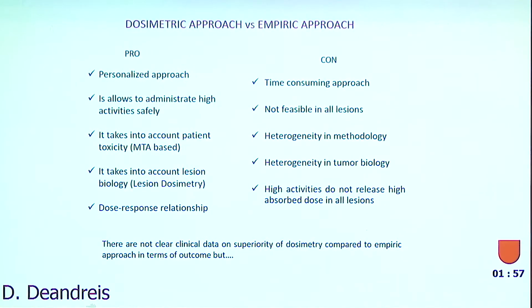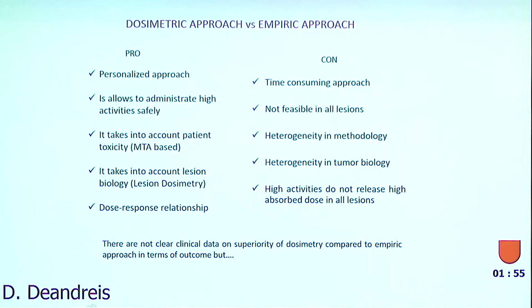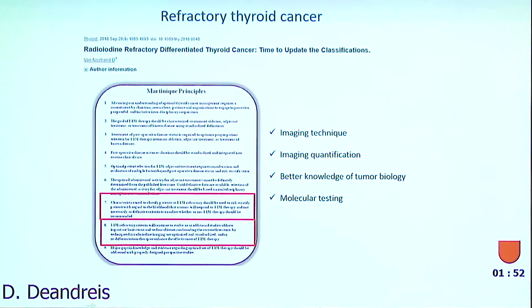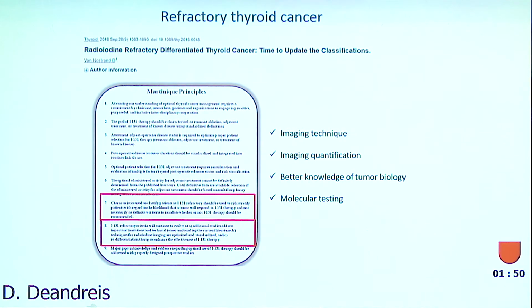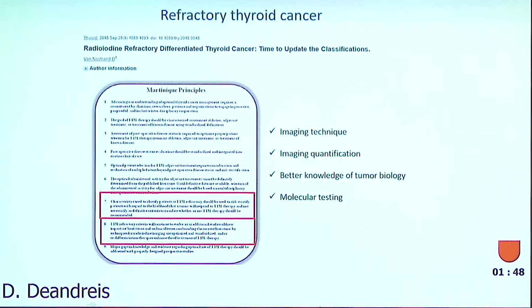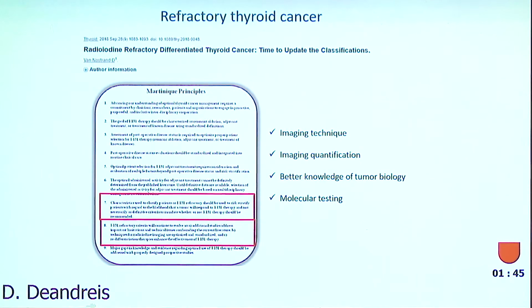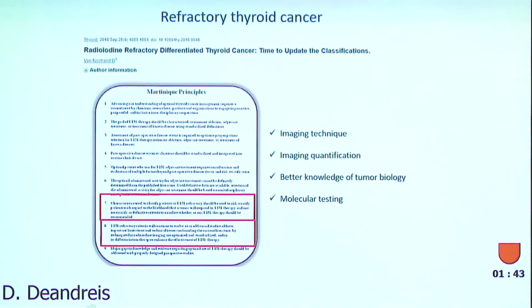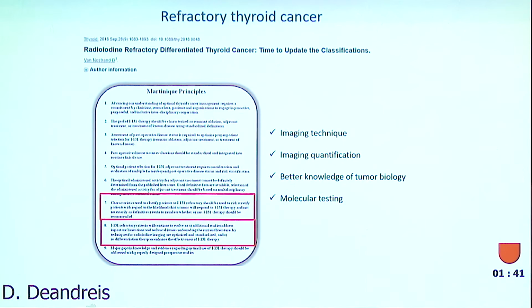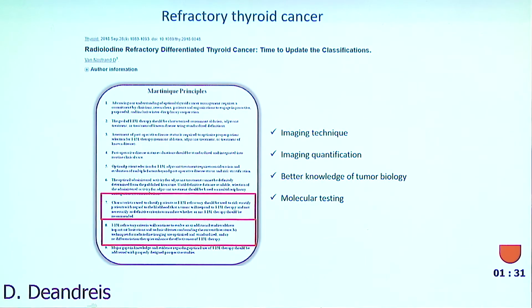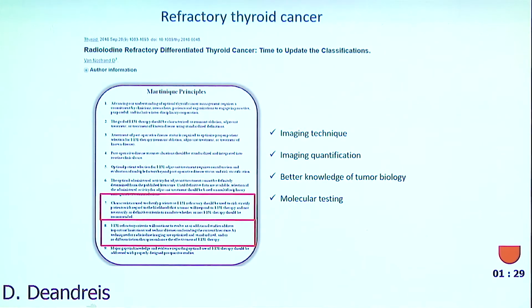But I think that in the future, lesional dosimetry will become a very important element to be introduced in the definition of refractory thyroid cancers, which is continuously updated. Together with imaging techniques, imaging quantification, and better knowledge of tumor biology, together with molecular testing, we will be able to define more precisely the patients that do not benefit from radioactive iodine.